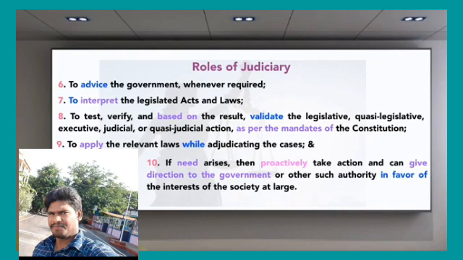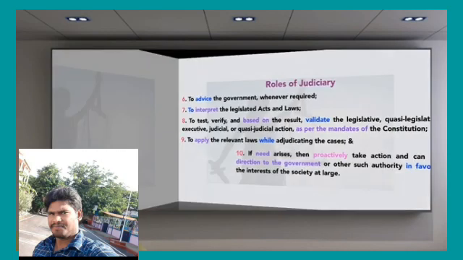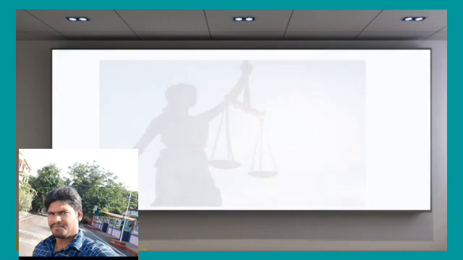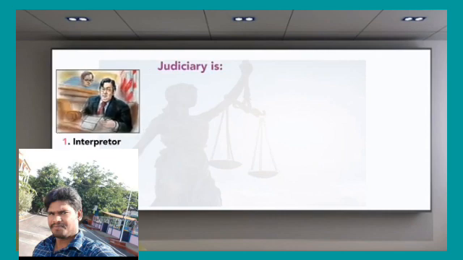See, if you are unable to get what you need, you can raise it in front of the government, then the government may respond to you, and you will get good justice according to your demands and needs. See, the role of the judiciary: these are the main points, and all of this is applicable to human beings. Every person will get justice and may solve their problems.